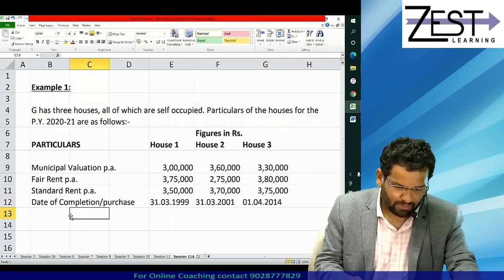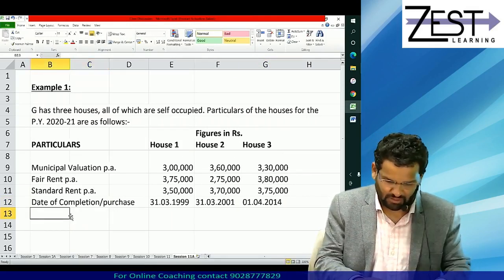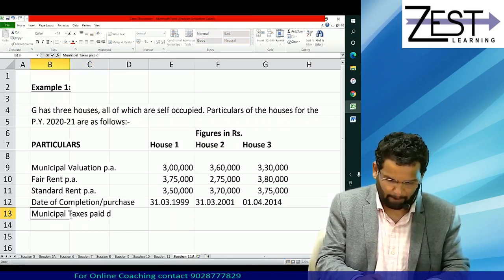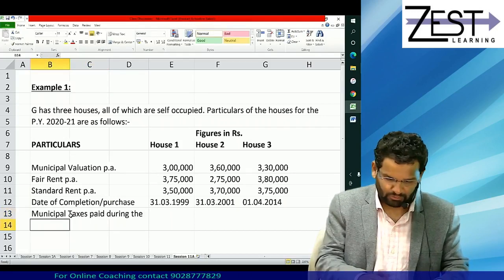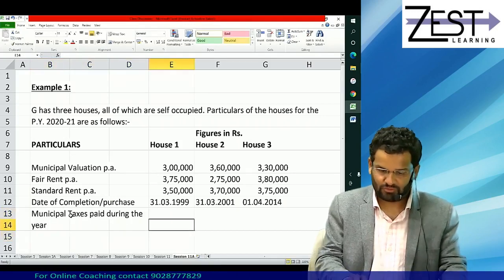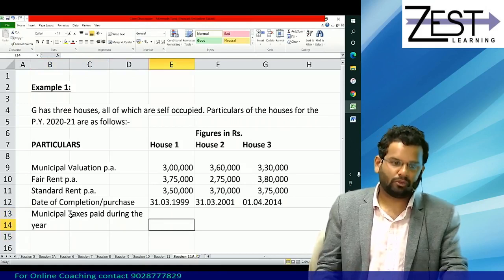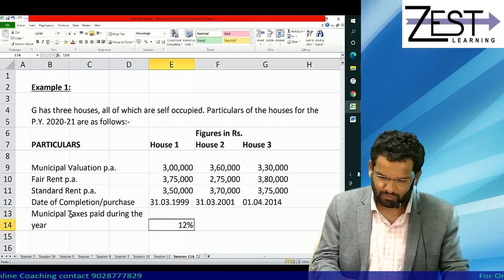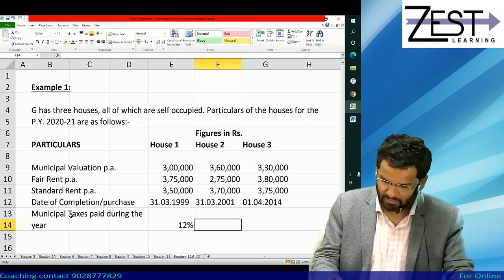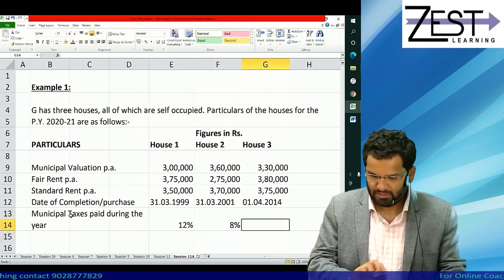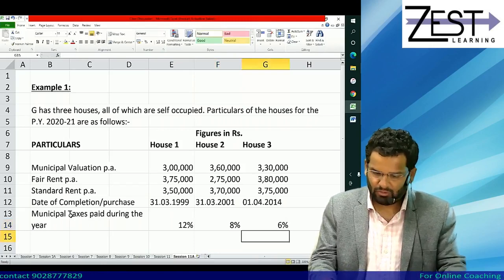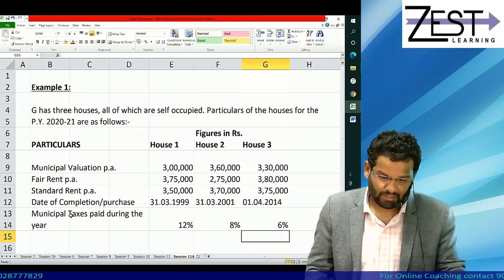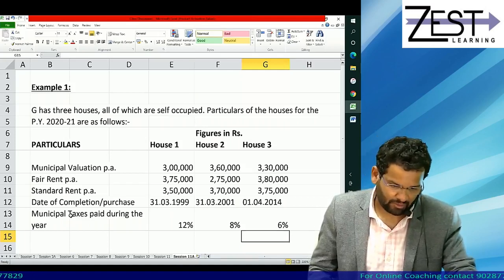Next, municipal taxes paid during the year, of course paid by the owner because they are not given on the rent at all. 12%, 8%, 6%. May I know this 12%, 8%, 6% is of what? It is of municipal value.